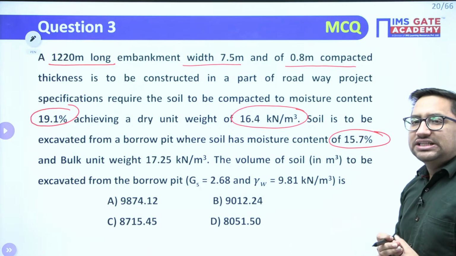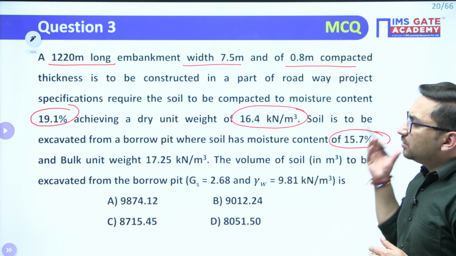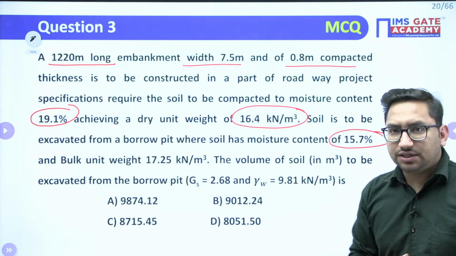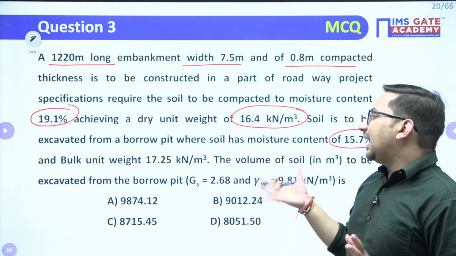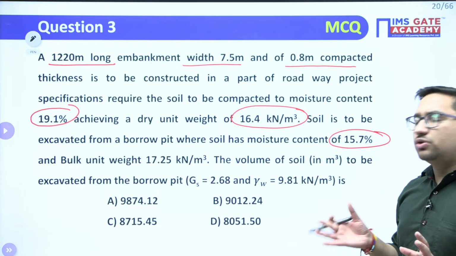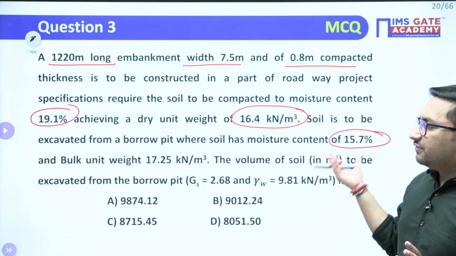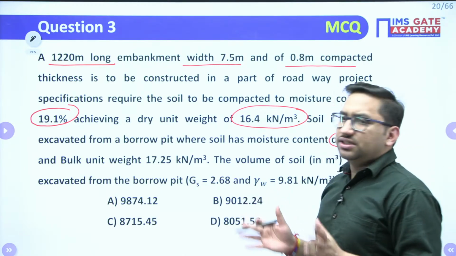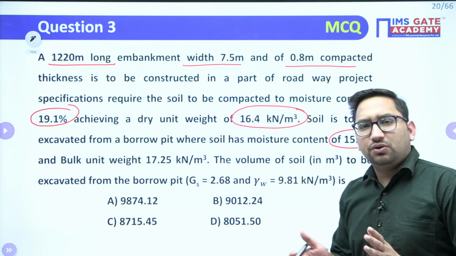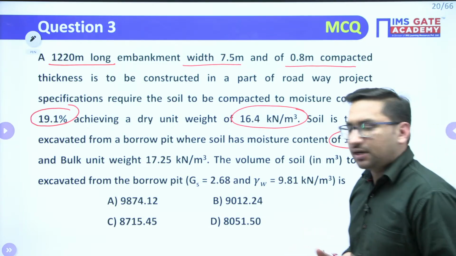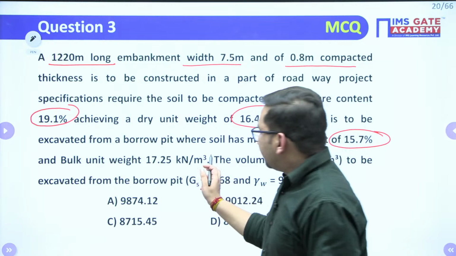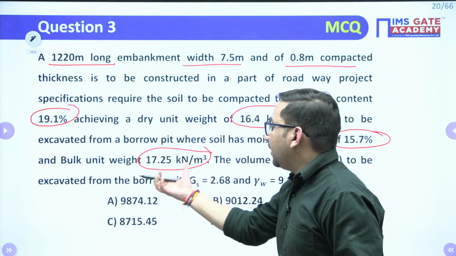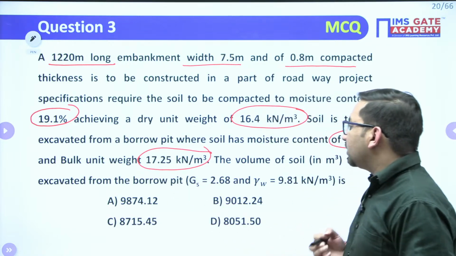Clear? All these questions have most of the probability that they will be asked in your GATE 2023, right? So whatever questions I have picked for today, there is a good chance that you will definitely get a similar type of question in your GATE exam. And these are not just easy or hard questions, they are tricky questions. Clear? Right? And it is given that the bulk unit weight of soil in the field or in the borrow pit is 17.25 kilonewton per meter cube.